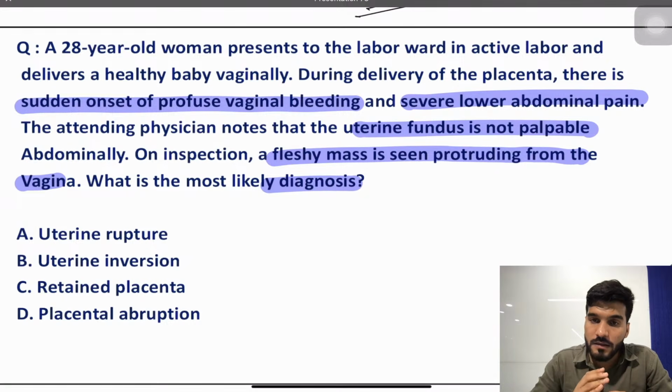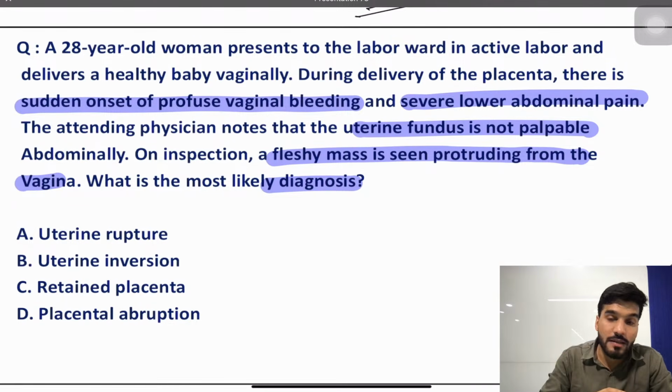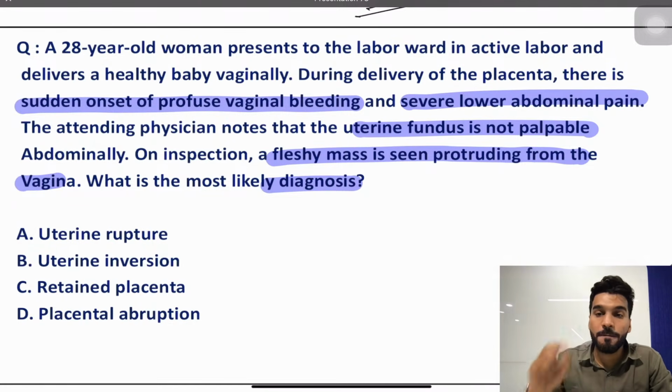Whenever a patient goes immediately into shock after the delivery, you suspect one condition, that is uterine inversion. Now after that there is severe lower abdominal pain, the fundus is not palpable, and on inspection something is coming out of the vagina.